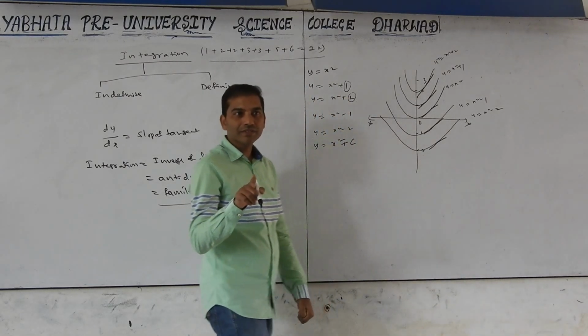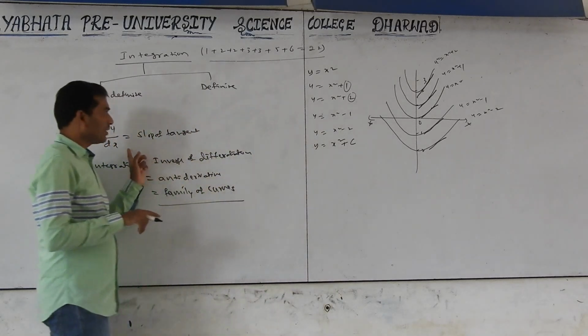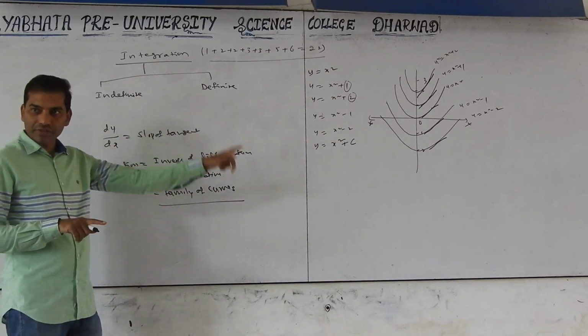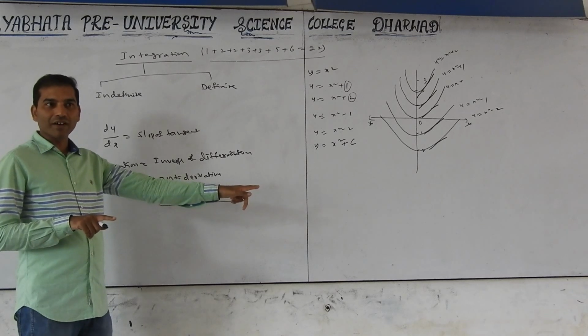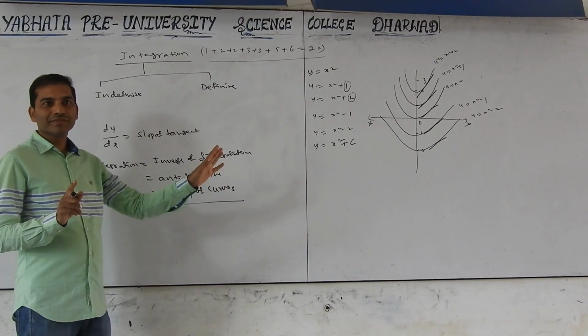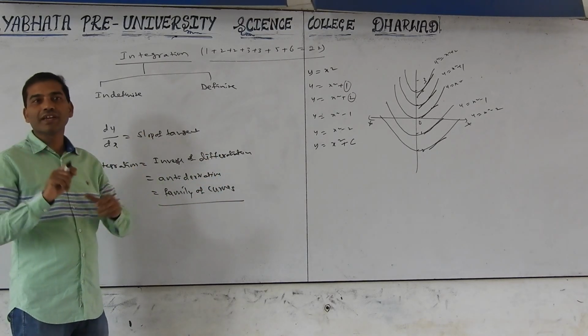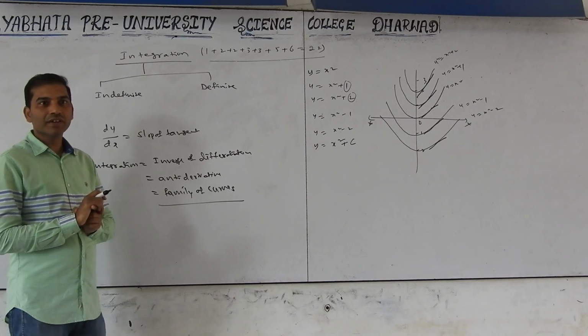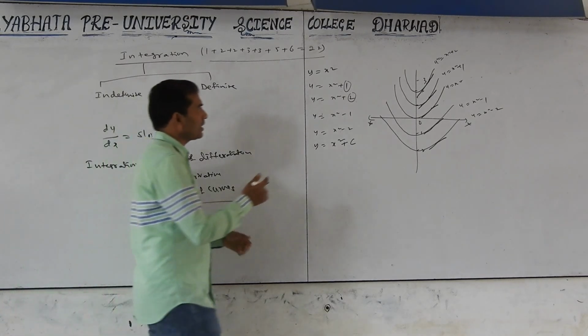Slope is nothing but dy by dx. Differentiation is the same for all the curves, but the curves are different. Now you are coming to the point here.